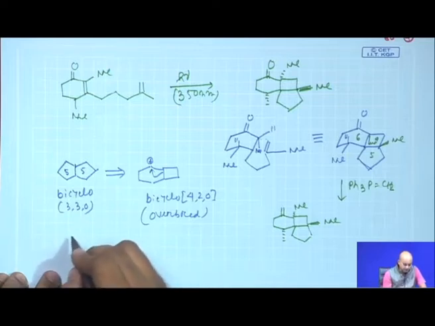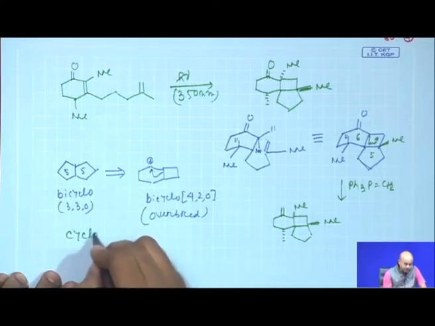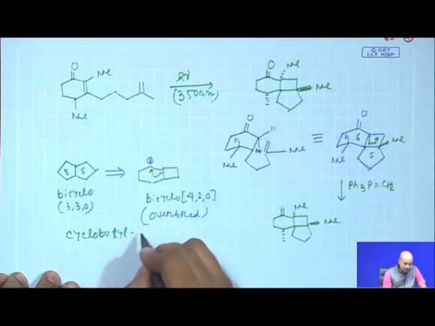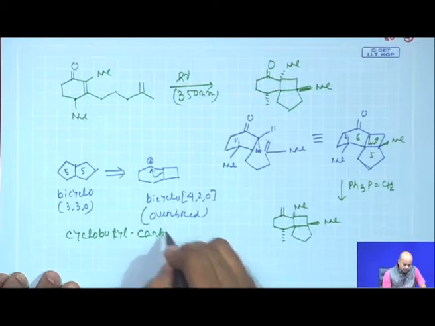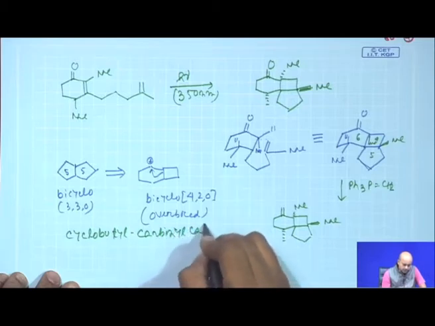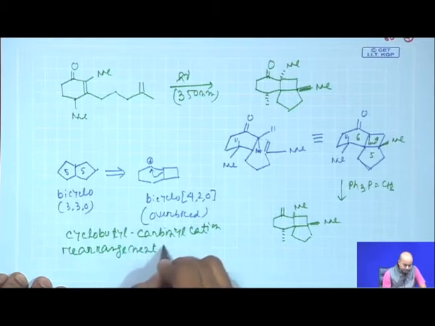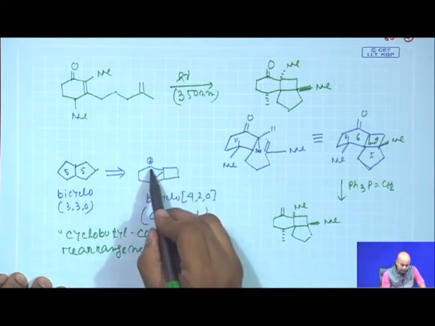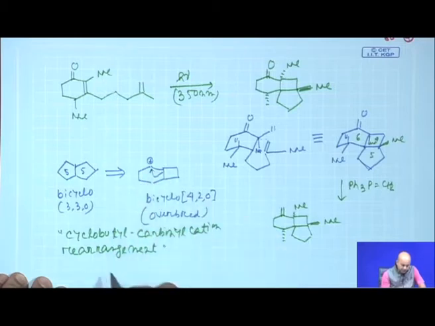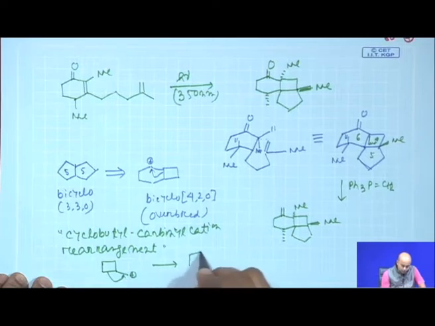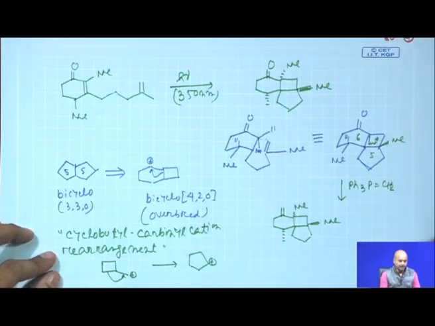Now, this particular rearrangement is sometimes referred to as the cyclobutyl carbinyl cation rearrangement. So, it basically says that if you have a system like this, it will tend to rearrange to give you a more stable cyclopentyl cation.